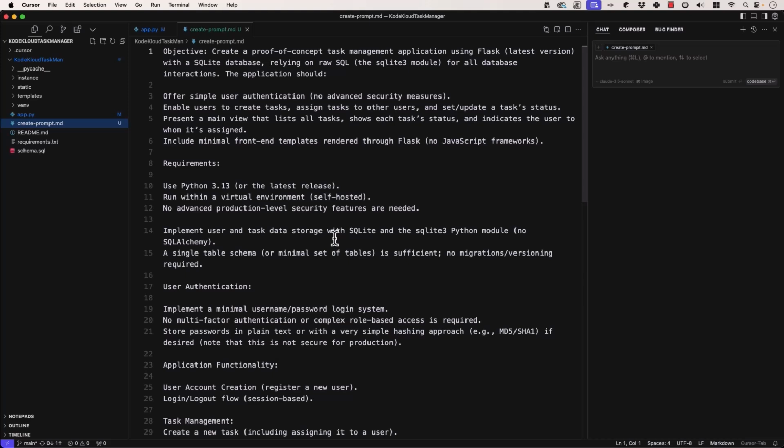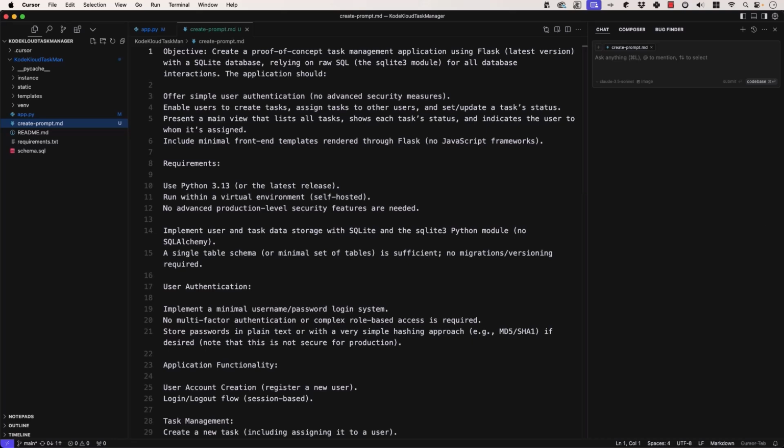If we want it to get creative, think of it like poetry, right? If you tell it exactly what kind of poem to create at the end, you're going to have a poem that's pretty much like what you asked for. If you just say, write me a pretty poem about X, the LLM can be creative and it can generate things and make assumptions and do some other things. And that is also something that is kind of nice to do. So if you don't know exactly what you want, you can get some options from this prompt.